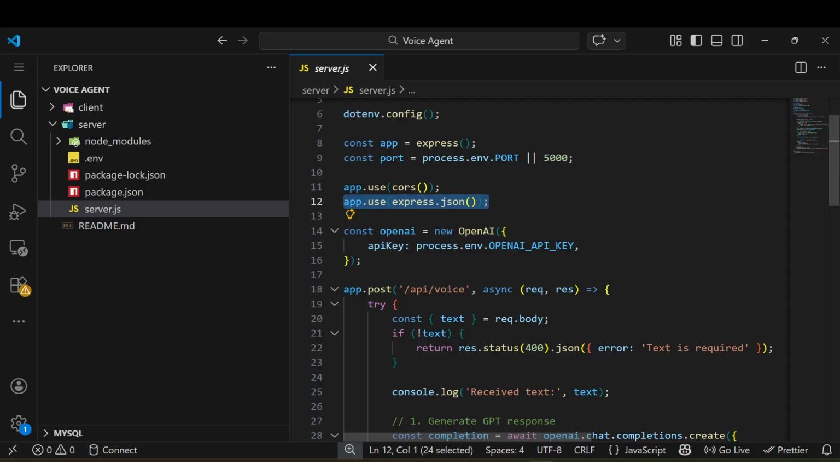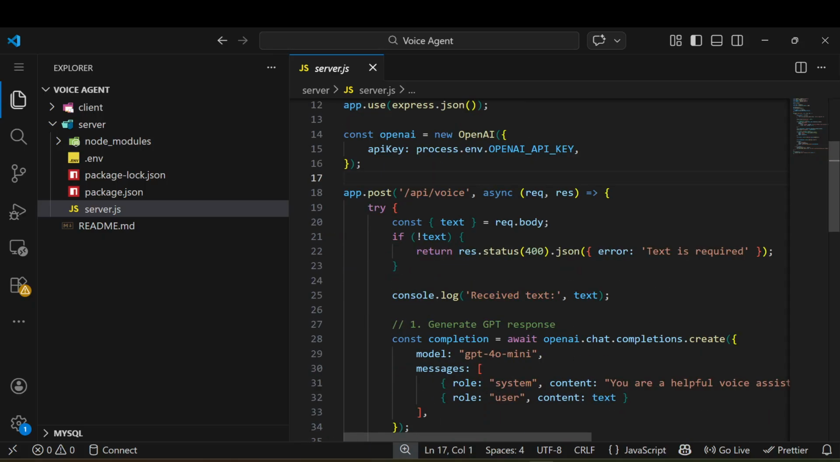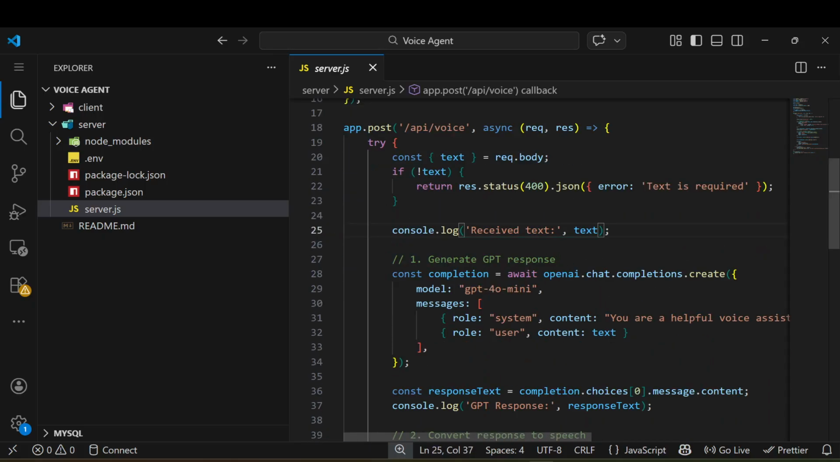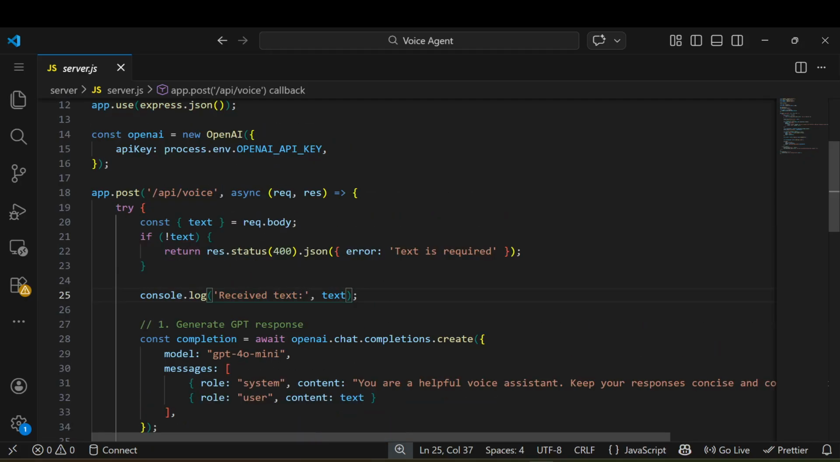Here I just initialize OpenAI like we initialize in Python, the same way. You can see there is one API, the voice API. Using this API we are able to make our simple AI voice agent. So what happened in this case: you can see there's a text target, but basically we are getting text from our body only.